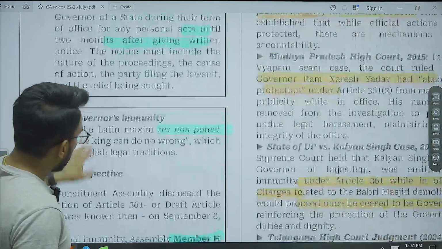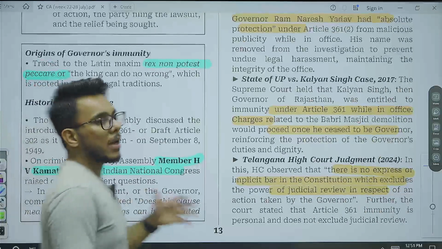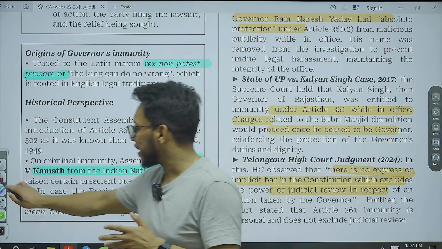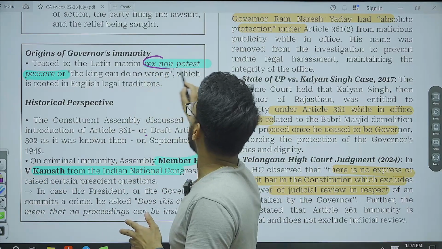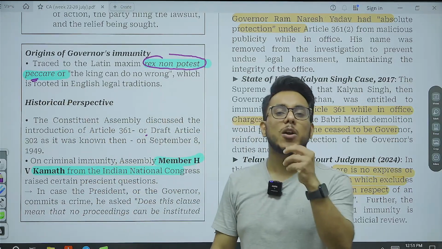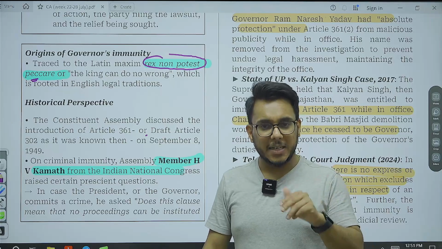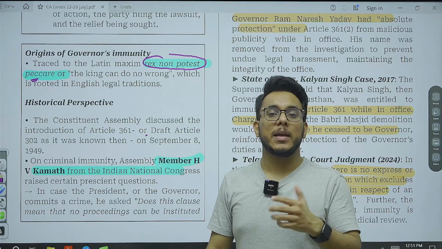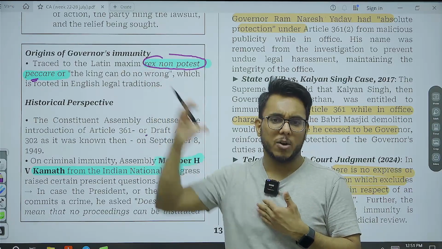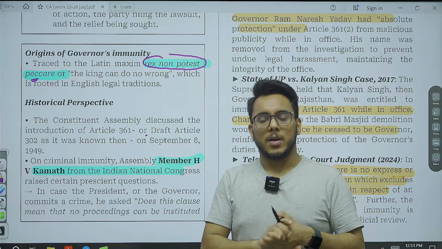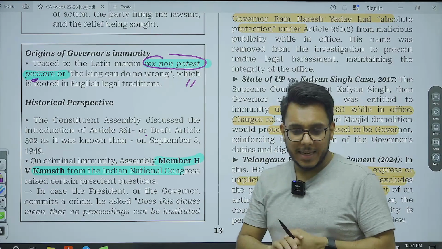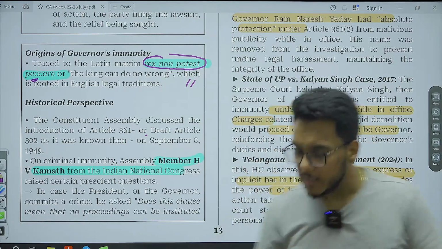Now, first of all, what is the origin of these immunities? Basically, the immunities for the office of governor and president emerge from the principle of rex non potest peccare. What does it mean? It means that the king cannot do any wrong. The president and the governor are believed to be the nominal head in their respective capacity, the president being the nominal head of the state. So it has been believed that they cannot do any wrong.